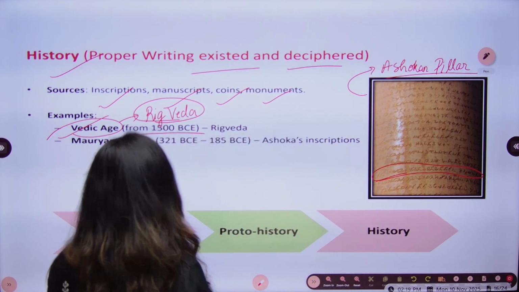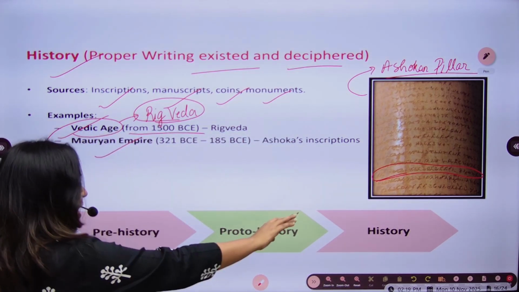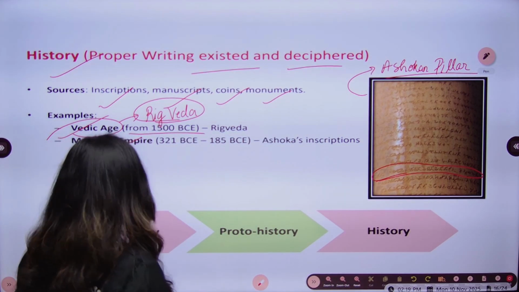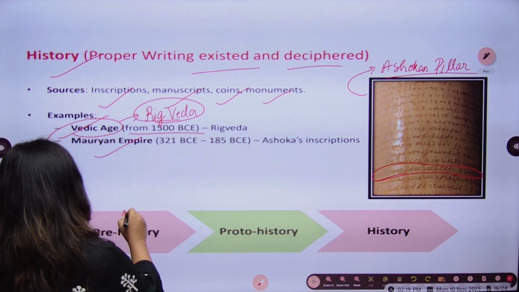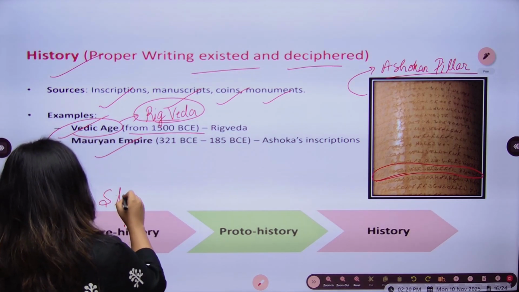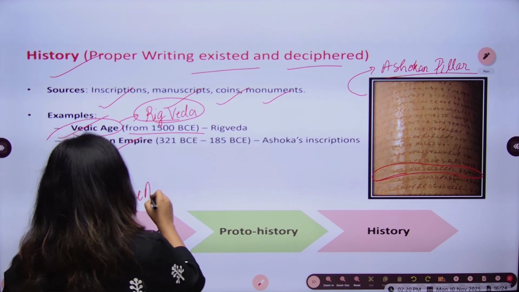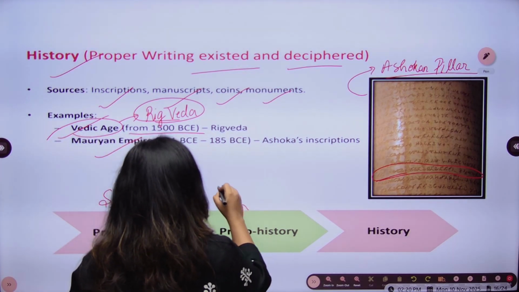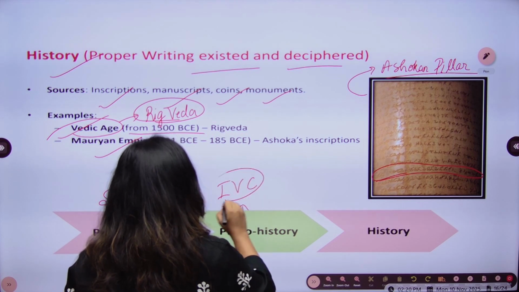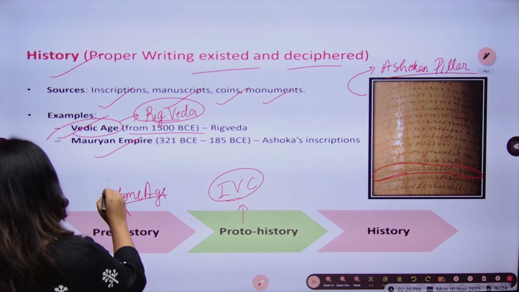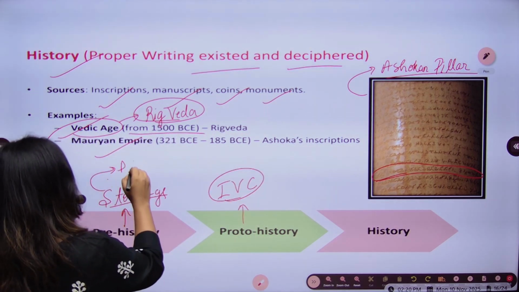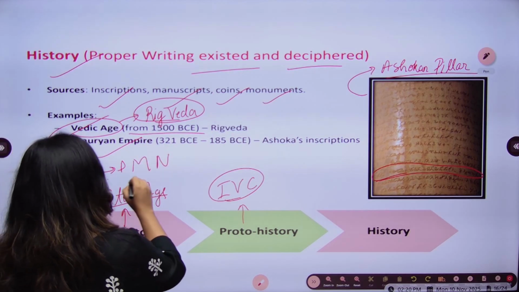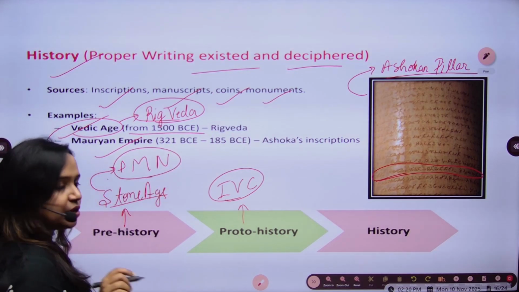So this is a time chronology to show you prehistory, in which the Stone Age was one of the significant time periods. Then there was proto-history, where we know about the Indus Valley civilization, and in the Stone Age there are the Paleolithic, Mesolithic and Neolithic ages.